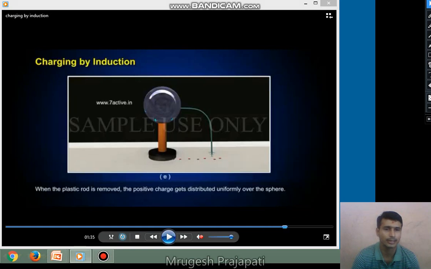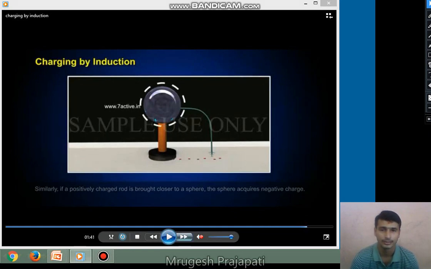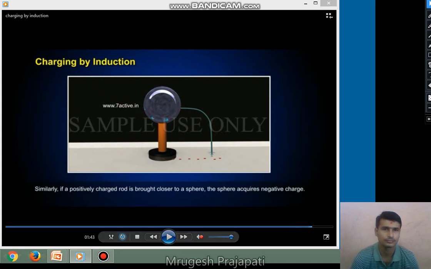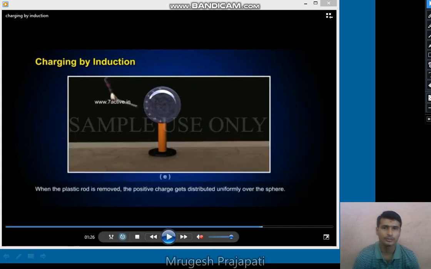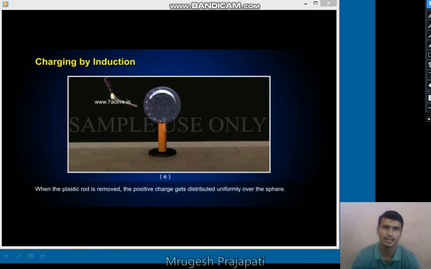When we take a positively charged glass rod, the electrons are attracted to the nearer end. That means on the opposite side the positive charge is established, right?